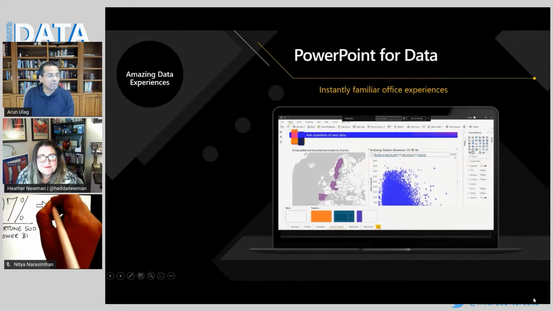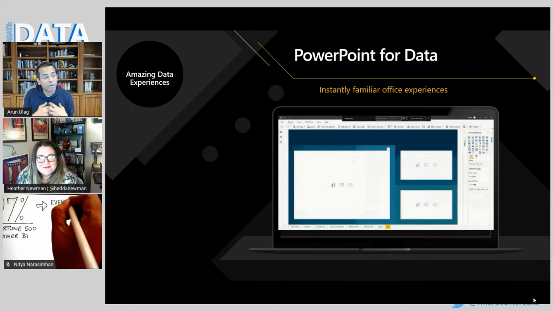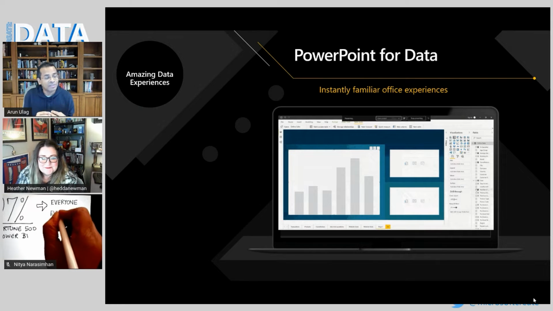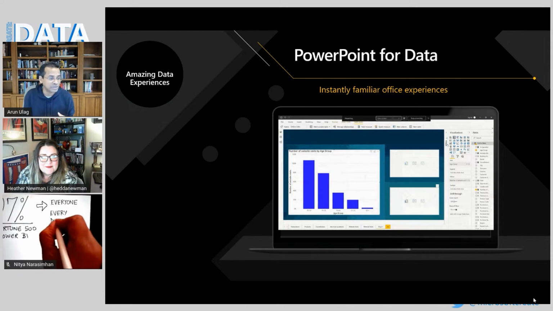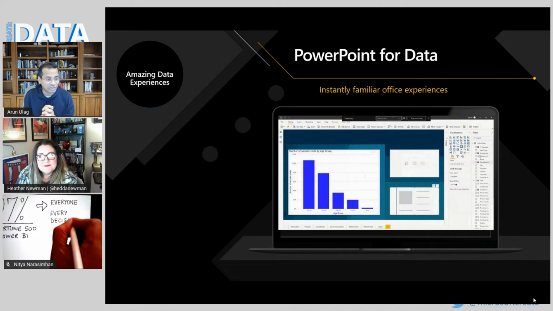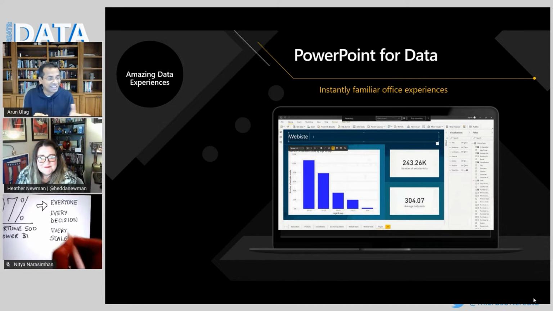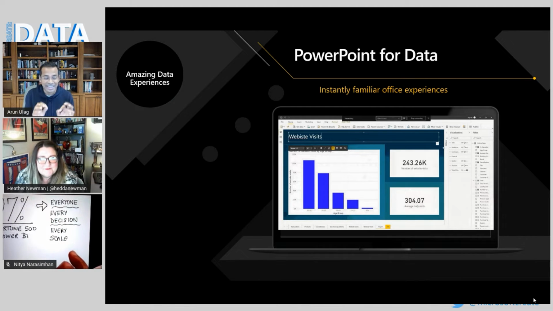One, I would say, is what we refer to as PowerPoint for data. We really are trying to make sure that we empower 1 billion users of Office to be able to use Power BI. And for that, we need to make Power BI really, really simple to learn and really, really simple to use. And that's what we refer to as PowerPoint for data. That means that we really try to make sure that we follow the experiences that people know and love in PowerPoint and in Excel. So if you look at this particular example, it looks and feels like a PowerPoint slide because it's intended to be that way.